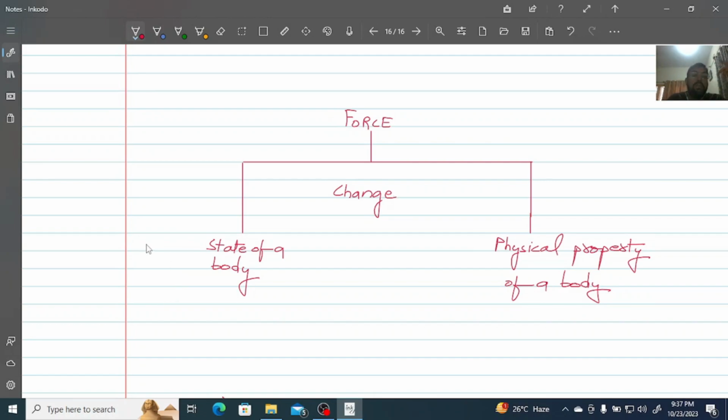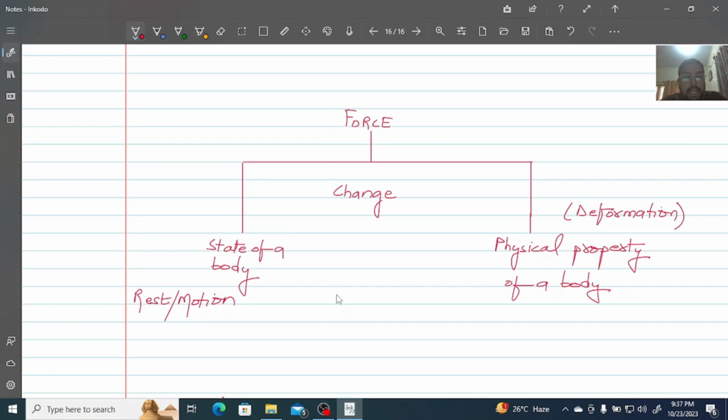When we talk about state, what does it mean? We are talking about the state of rest and motion. Whether the body is moving or whether the body is at rest. So when we apply force on it, how can force change the state of a body? How it changes the physical property of a body is a different topic, and we will study it in deformation. So right now I am going to explore how it can change the state of a body.